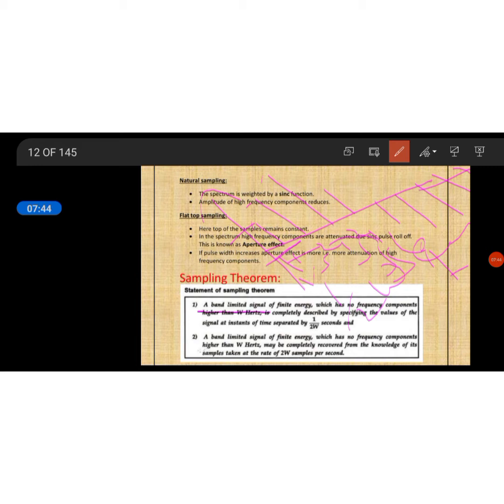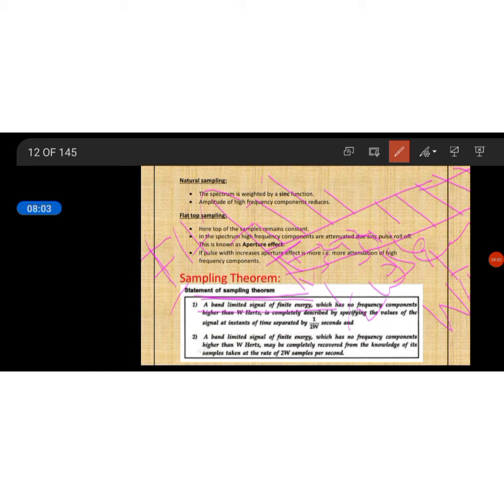A band limited signal of finite energy. The whole width is about W Hz. This is about the band limited signal. It is a low pass signal. The sampling theorem is stated for a low pass signal. Your information is from 1 hertz to some higher frequency.